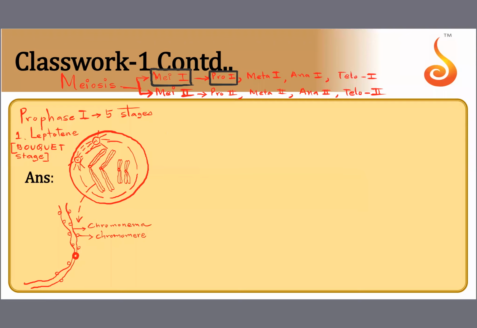Then comes the second stage. The second stage is called zygotene. In zygotene, the chromosomes become a little thick. I'm drawing the cell a little bigger now. Nuclear membrane is still intact. Centriole is still migrating towards the opposite poles. And now see, the chromosomes have become thick. The chromatids have become thick.